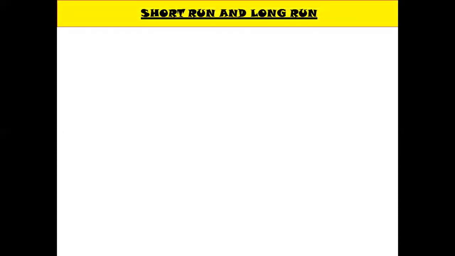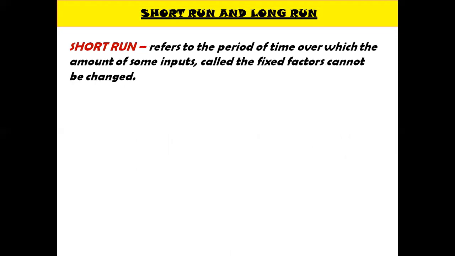Now we come to the concept of short run and long run. Short run refers to the period of time over which the amount of some inputs, called the fixed factors, cannot be changed. Because there are some fixed factors which cannot be changed in the short run. The amount of plant and equipment is fixed in the short run. What is the amount of plant and equipment? That is